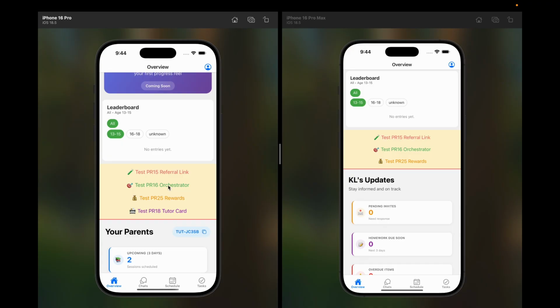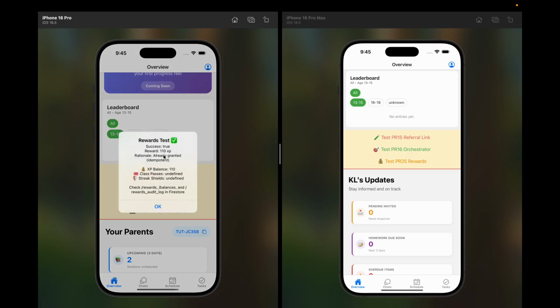Then this is the orchestrator. We have three different agents working at the same time, and if someone tries to game the product, like if there are more than three calls from the agent, it shows throttle. This is how we make sure people don't try to game the product. Then there are rewards for completing everything. I have clicked on rewards, so now it shows that 110 HP was added, and this obviously handles duplications; it does not allow them.